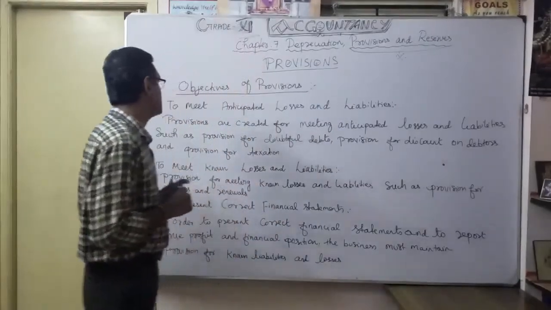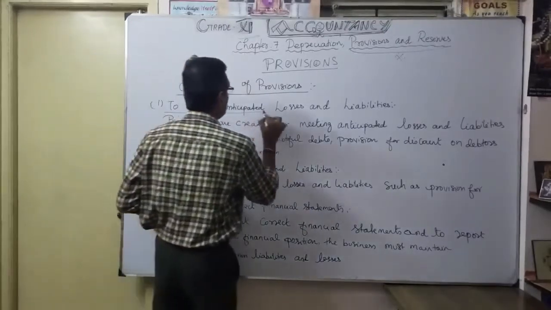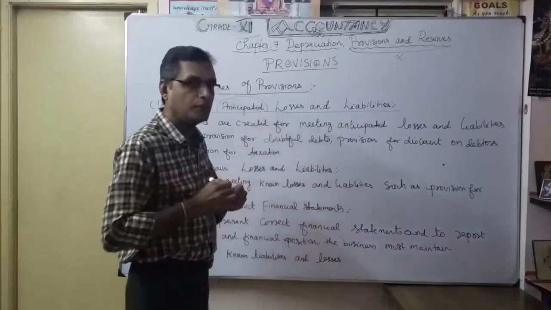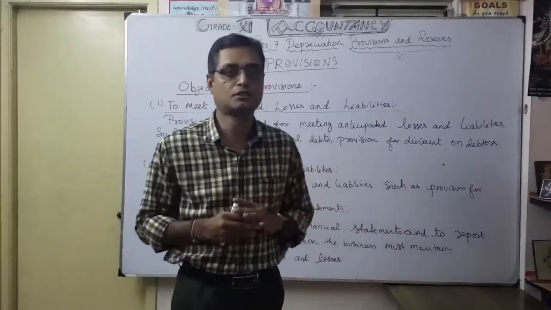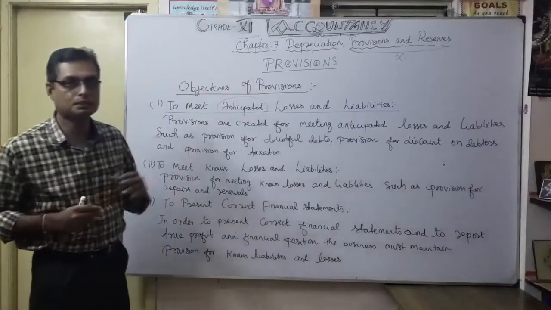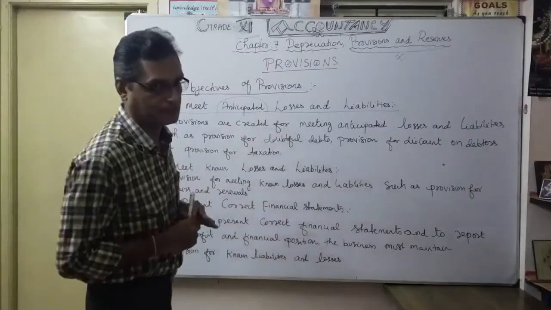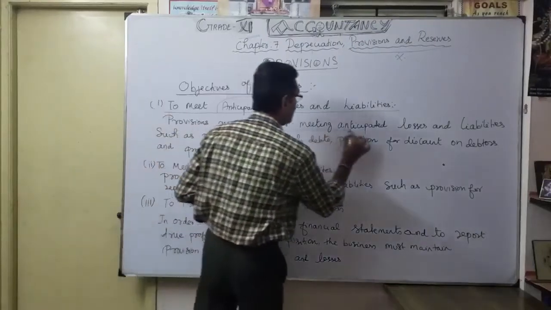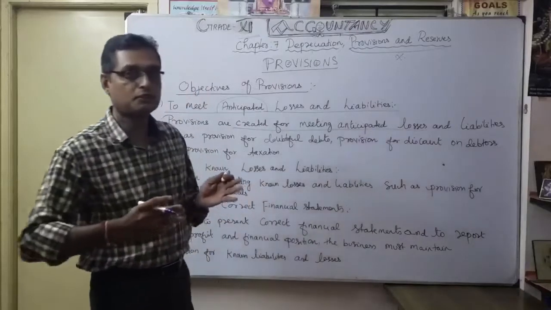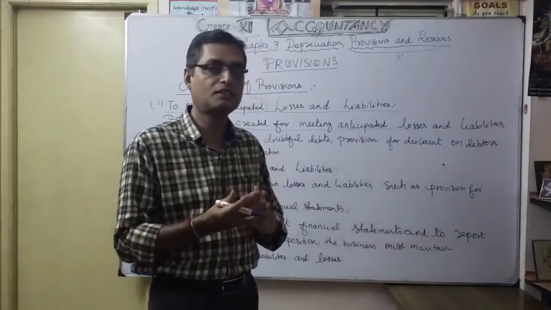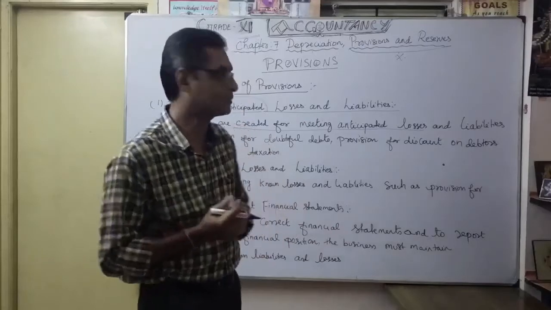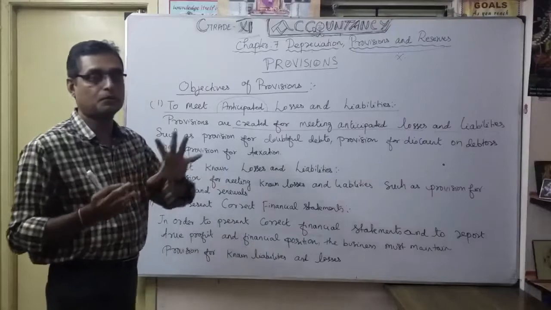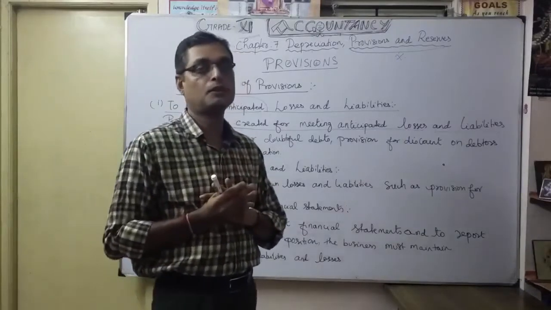So the first one: to meet anticipated losses and liabilities. What's the meaning of anticipated? Anyway, you know very well that it means expected. Anticipated means expected losses and liabilities. That's why I tell you provisions are created for meeting anticipated loss. So definitely this is the loss or this is the liability. It is anticipated, it is expected, isn't it?